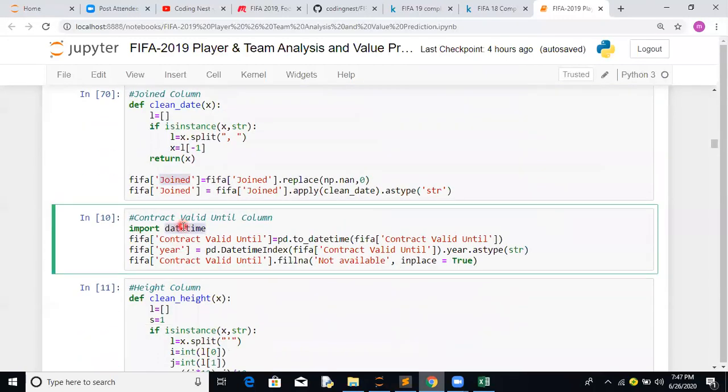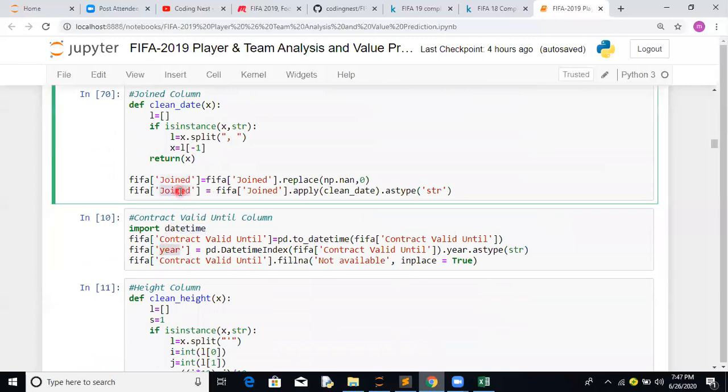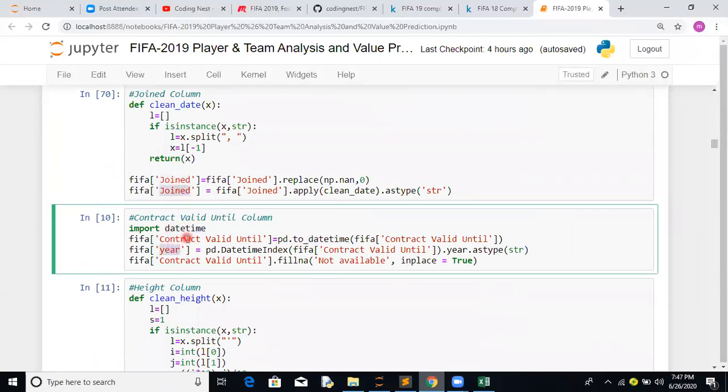Next, contract valid until. Basically, here we are trying to convert it into a date time, and here we are trying to get a year as well. Say, for example, if we have to do a comparison between joined and year, we can do this. This is how we have come up with a new feature, year. And for contract valid, if the values are empty, then we are substituting with not available because we do not have that particular data.